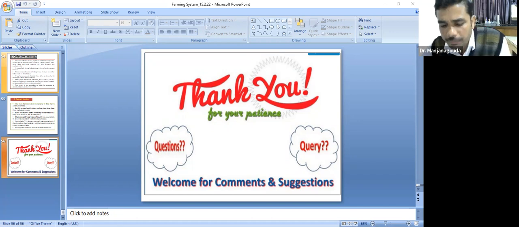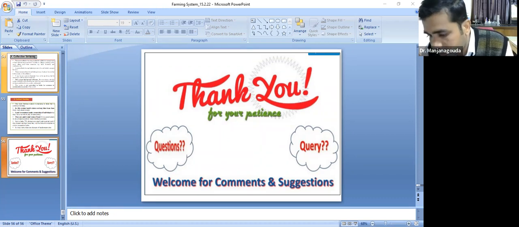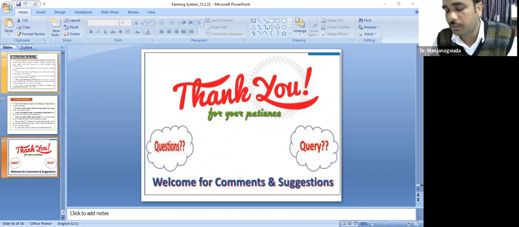The peak nutrient demand will be around one-third of the crop's duration. For any crop, say maize, the competition for the resources will be maximum at one-third of its duration. For a 100 days duration crop, the first 30 to 40 days is the peak, when the competition for growth resources will be more. But in case of green gram, the duration is 90 days, so the peak nutrient demand will occur at 30 to 35 days. In case of maize, it will be around 50 to 55 days. The duration of the crop is more, so the competition will occur at a different stage.